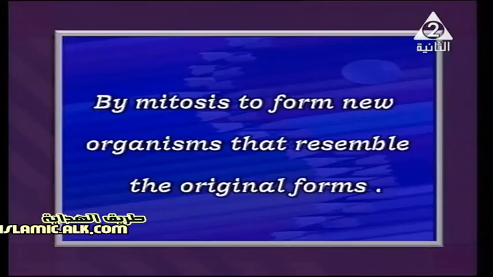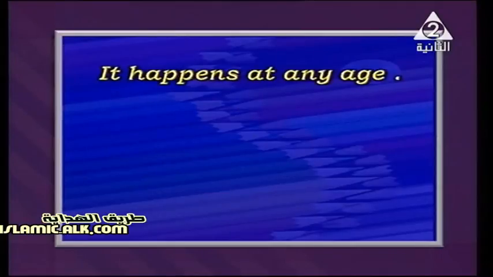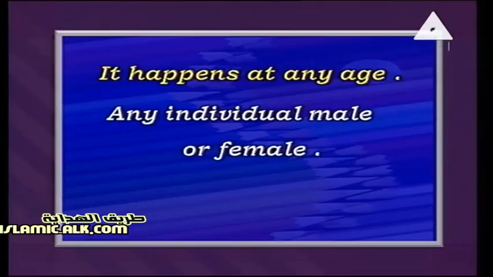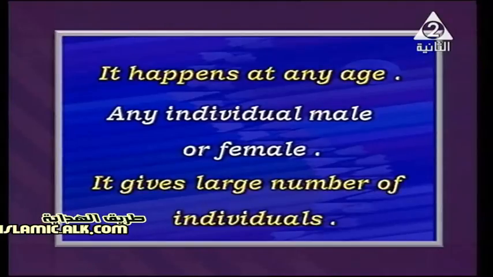This is about asexual reproduction. What about its importance? Let's figure it out. Number one, it happens at any age. For example, if you cut a part of a worm, this part gives us a new individual. This is called asexual reproduction. It doesn't need a specific age or maturity time as in sexual reproduction. Number two, it happens with any individual. We need just one, not both male and female. And what else? It gives a large number of individuals.